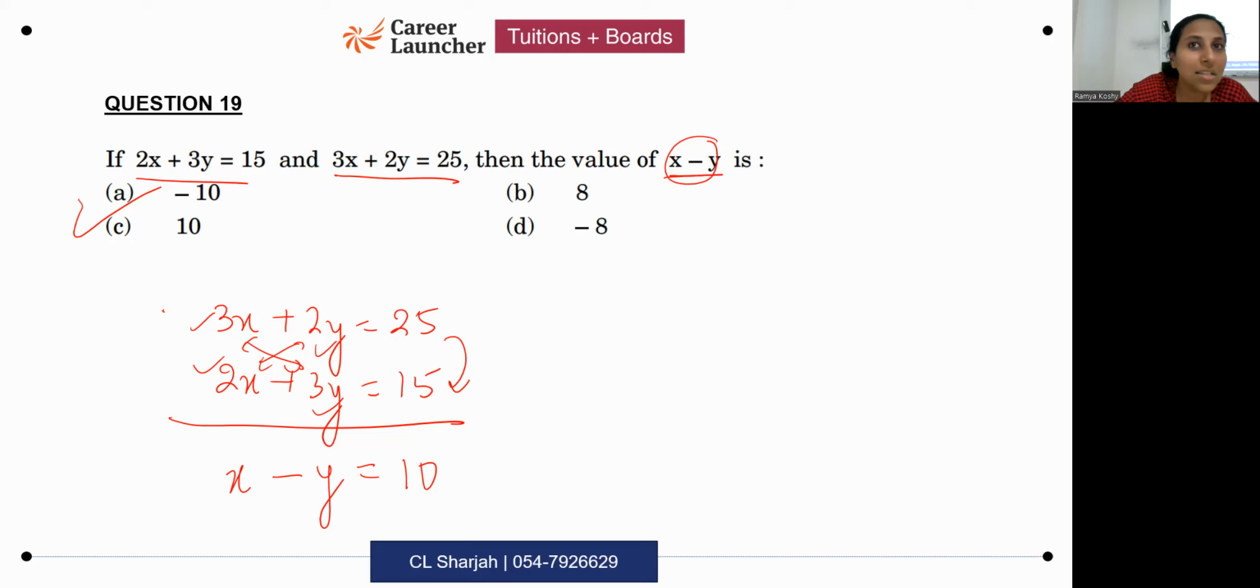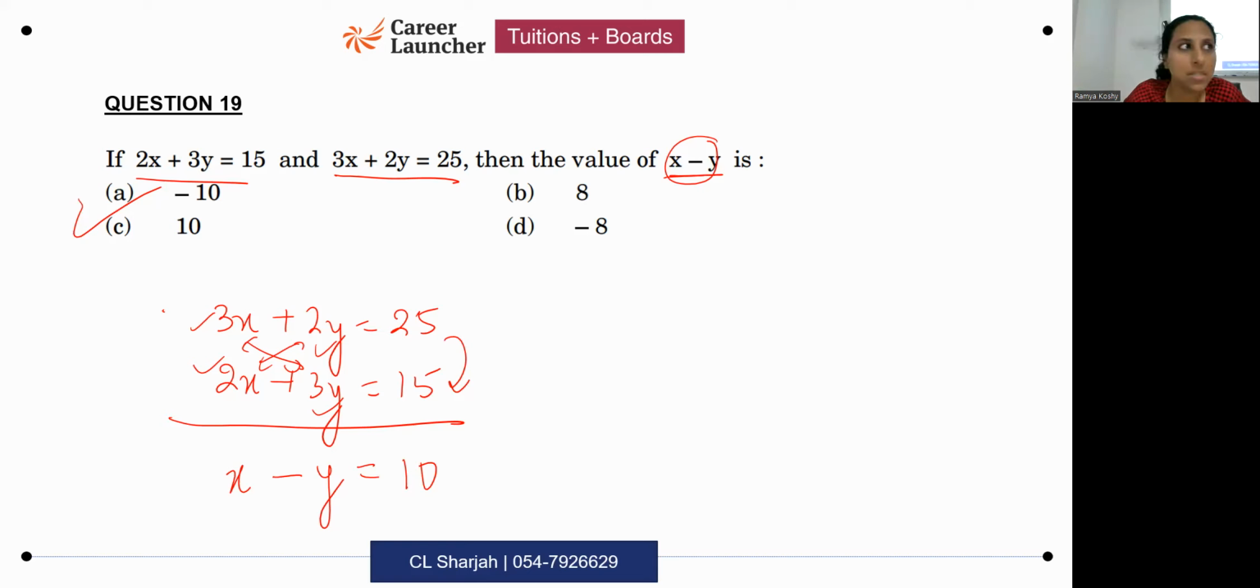See how much time this would take? Very less time. If you're finding x, y and solving and all, like I told you, as long as your method is correct, you will get the answer. But for MCQ questions especially, all of you try to employ these faster methods. Okay? You get x minus y equals 10 directly.